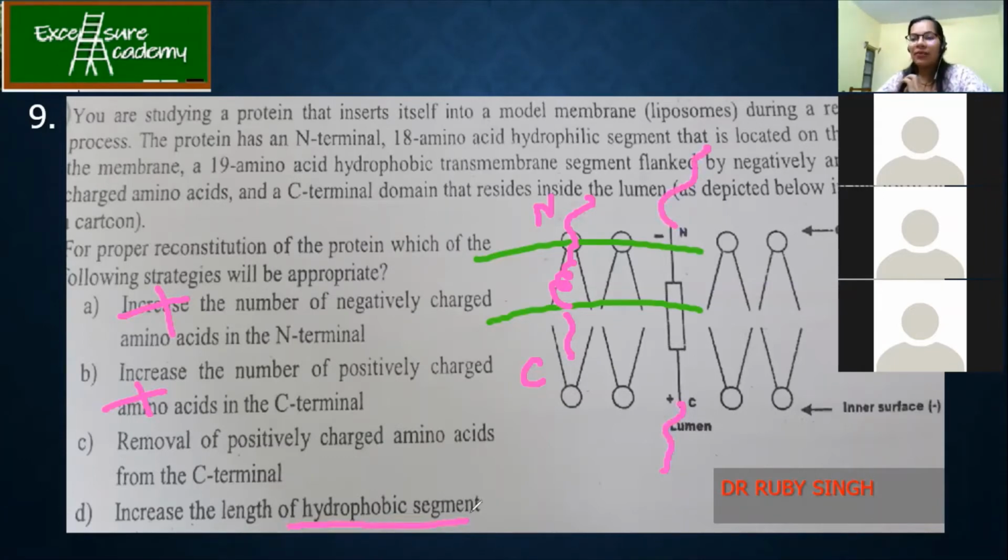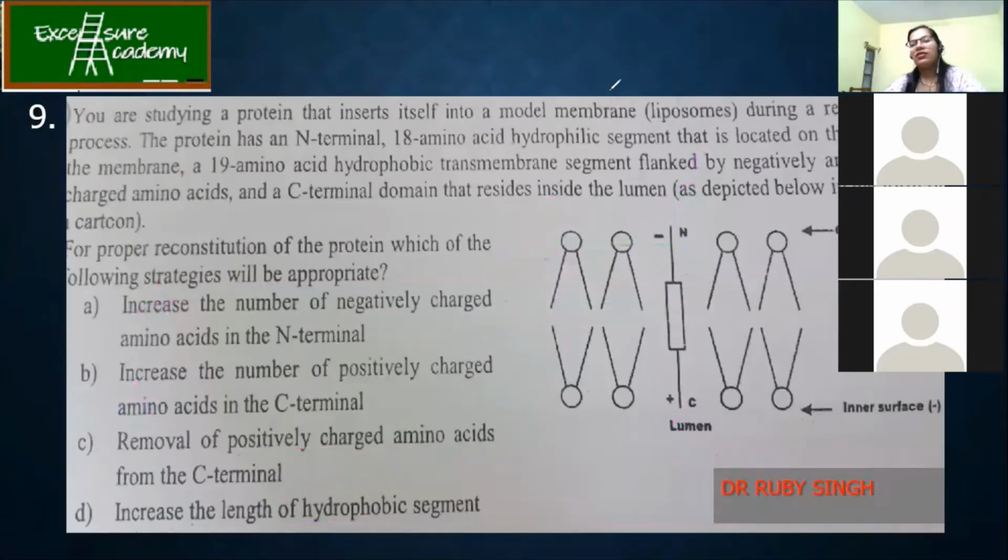So always the best option is to remove the positively charged amino acids from the C terminal or from the N terminal. So it can be the C terminal region also, or it can be the N terminal region also. So if you remove the positive or negative charge, that will make your hydrophobic region more stable in the plasma membrane. Now is it clear? This is actually a part of the practical once we start studying about the proteins in detail. Clear? Shall we move to the next?